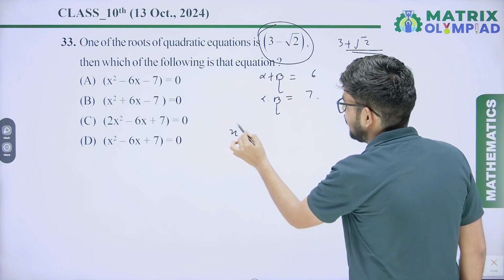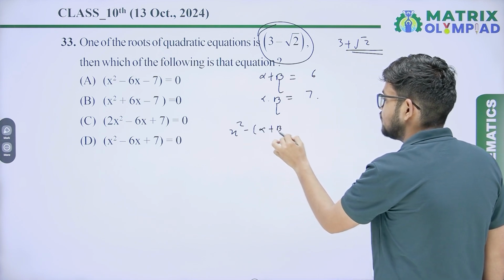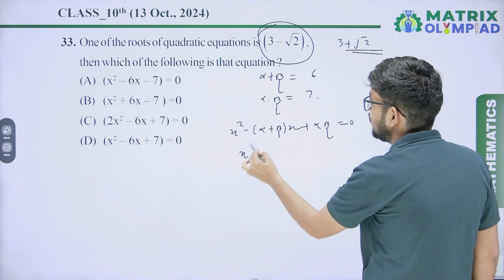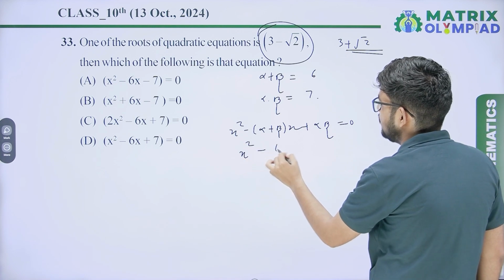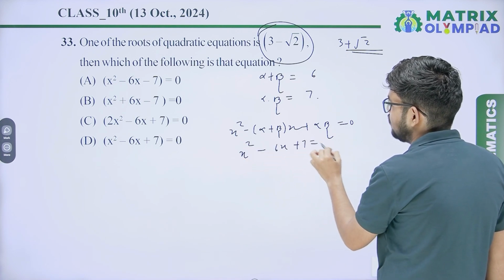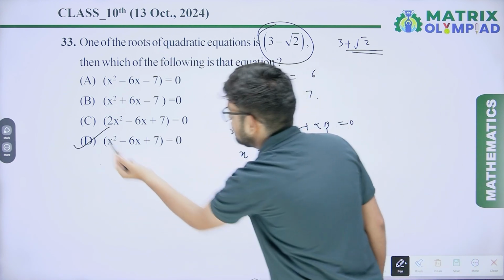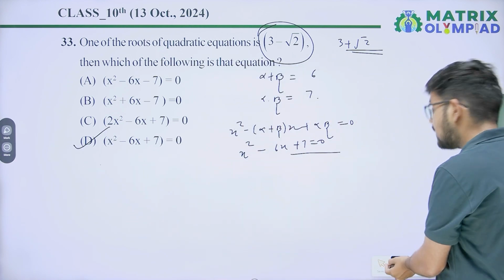So our equation is x square minus alpha plus beta of x plus alpha beta equals 0. So it will be x square minus 6x plus 7 equals 0. Option D will be the correct answer.